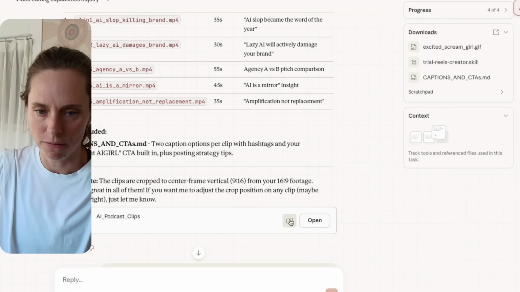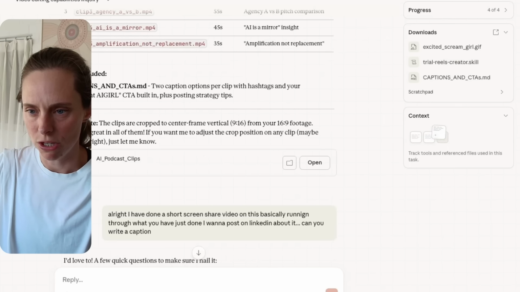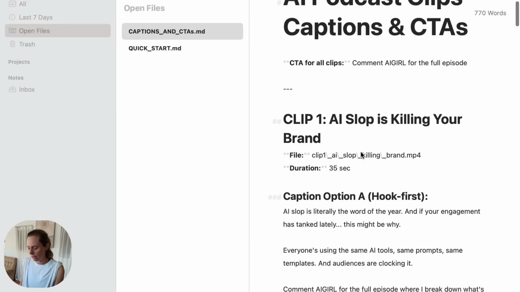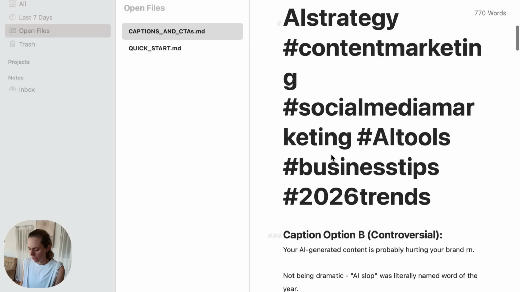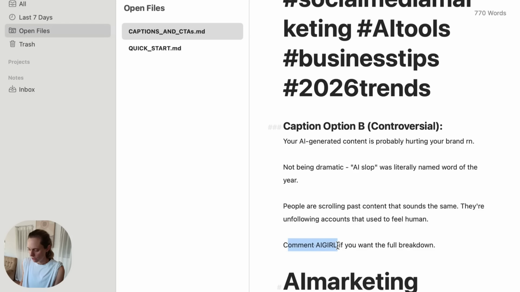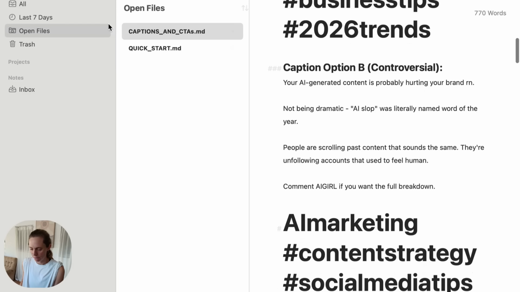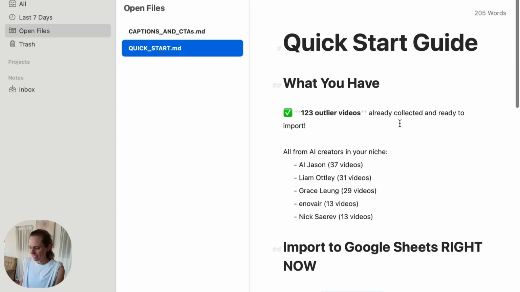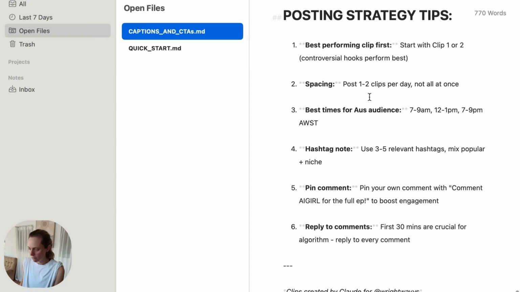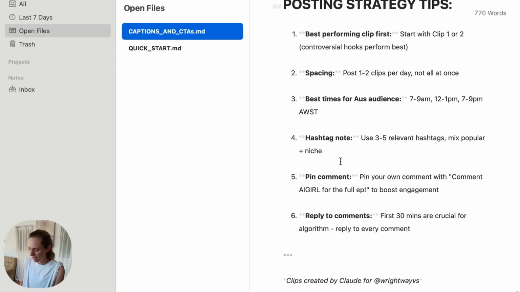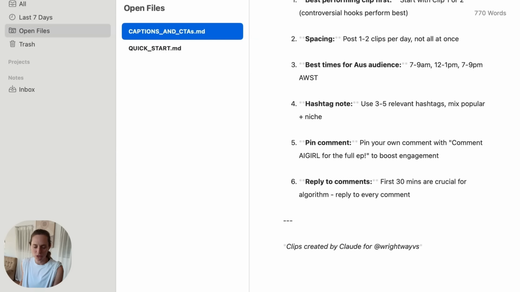So let's open this now. And because I did that file clean, I'm just going to have to open it manually. And then you can see here, it has created these captions, hashtags. And also it has put, that is my ManyChat automation word so that people get sent the podcast. So good. And then what I love too is they're ready to go. And then it's given me these posting strategy tips as well, best times for my audience, and the hashtag notes as well. So useful. All right. I'm going to show you a couple more, which are creative and just ways that you probably haven't seen Claude Cowork be used.